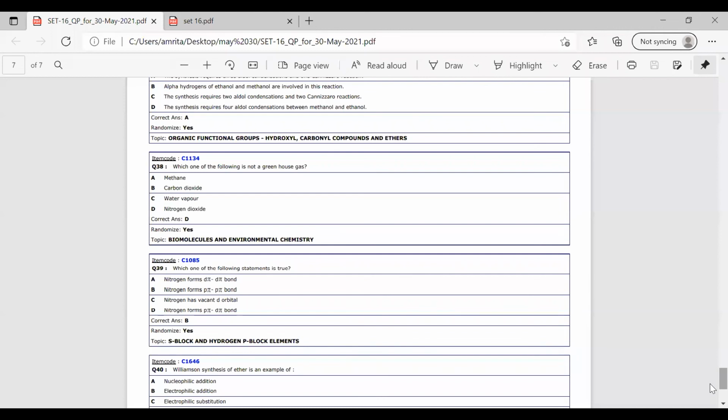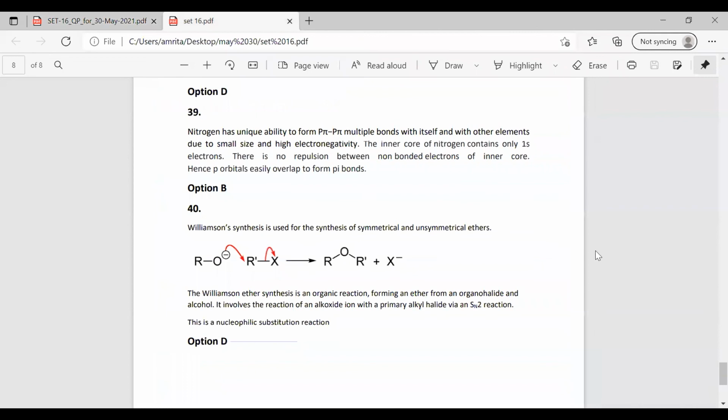The nucleophilic substitution reaction is mostly used for the preparation of ethers. We are using the nucleophilic substitution reaction, the Williamson synthesis, for the preparation of ethers.